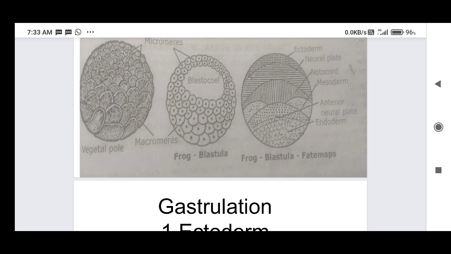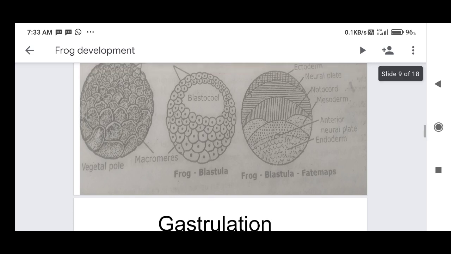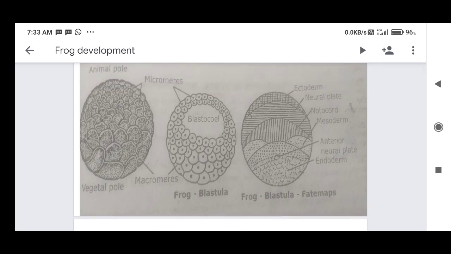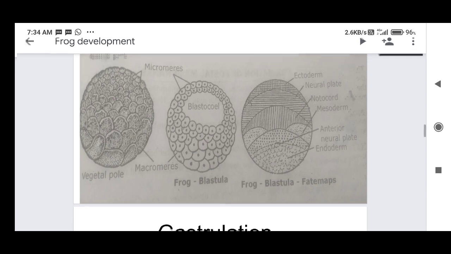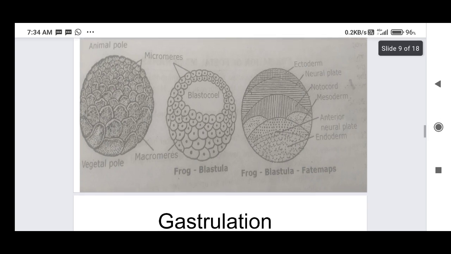From blastula, a particular region, for example from macromere near the animal pole, can develop the ectoderm, and below the ectoderm the neural plate is developed, and below the neural plate the notochord is developed, and at the lateral side of the notochord the mesoderm is developed, and below this the anterior neural plate and endoderm are developed.